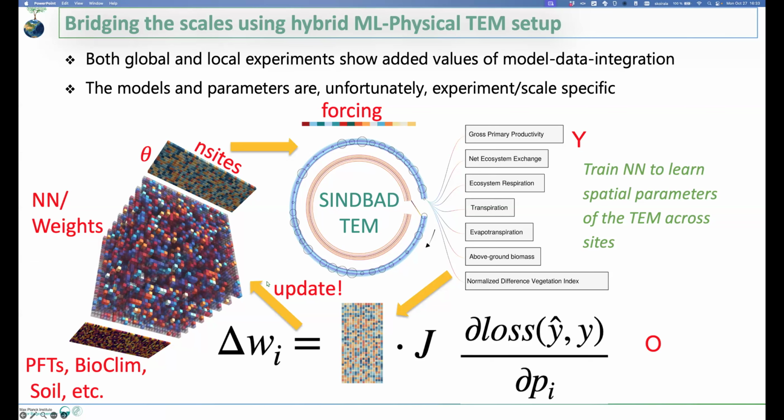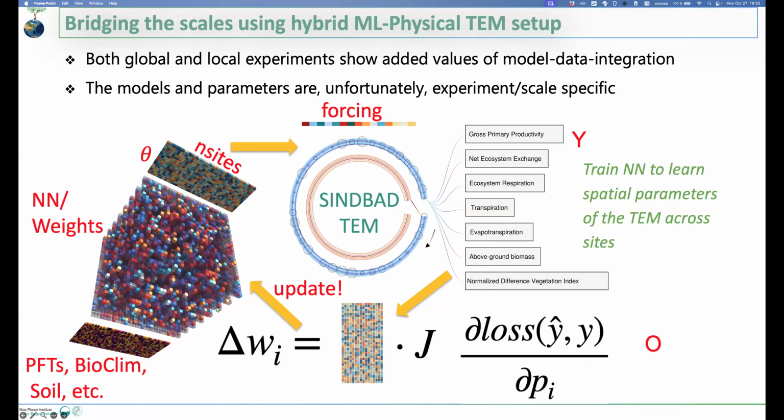But it's not guaranteed that these parameters will produce the right response at the site. So basically, we wanted to reduce the overfitting of the parameters at the site and at the same time learn the spatial variability of the parameters. And this is for the complex model at site scale. So basically, we collected